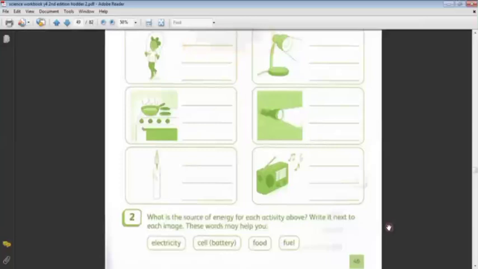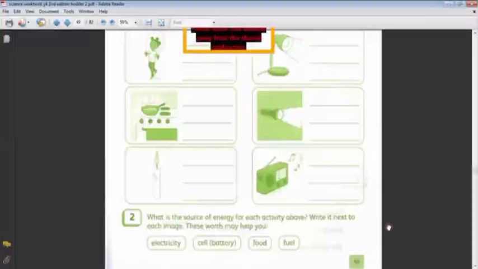You can say burning or fuel, this fire, and then transferred in the form of light. The wax is not a source of energy. Okay. The last one, the radio. The radio takes its energy from the battery and transferred to the surrounding, transferred sound.